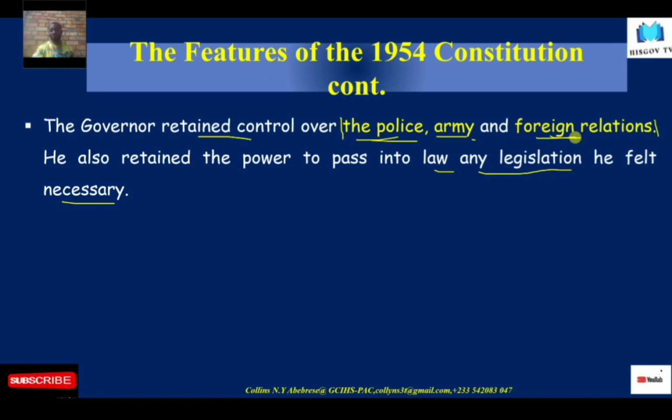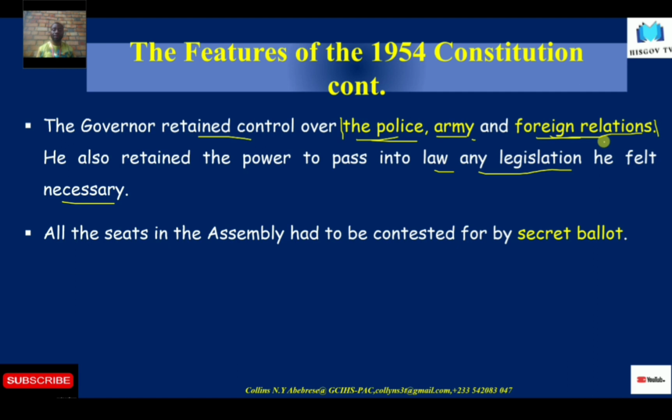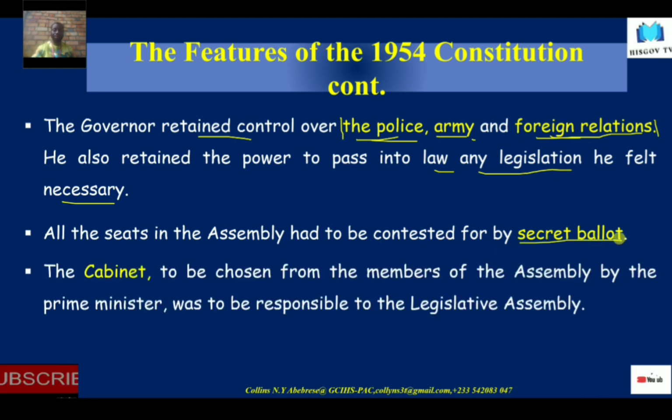If they allowed Nkrumah to take charge of the army and foreign relations, they feared they didn't know what Nkrumah would be. And don't forget that the British did not like Nkrumah, and that even explains why they did not include him on the 39-member committee for the Coussey Constitution in 1951. And so now that he is in place, they fear, okay? So they still held on to that power, and that becomes a shortcoming in any way. All the seats in the assembly had to be contested for by secret ballot. So everything was to be contested for.